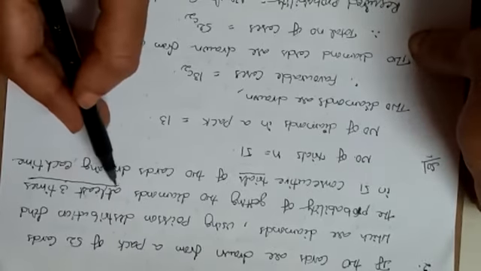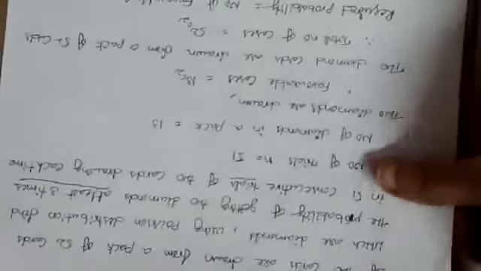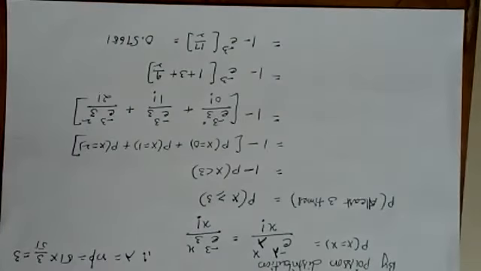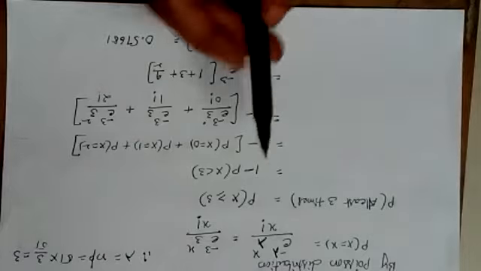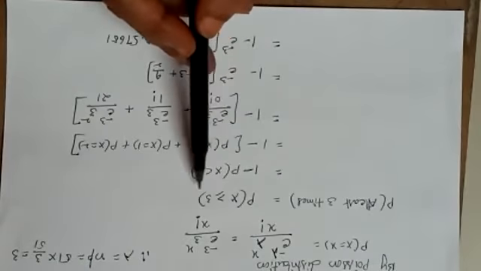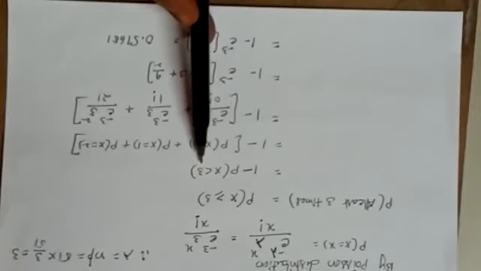So the probability of at least 3 times is what you need to find. That is equal to the probability of x greater than or equal to 3, which is 1 minus P of x less than 3.